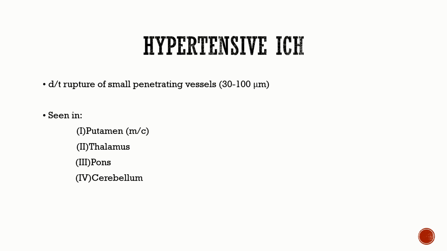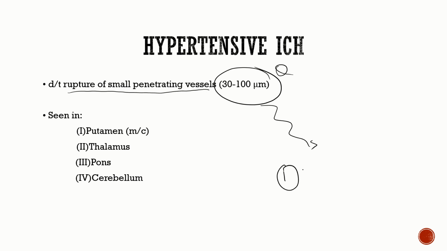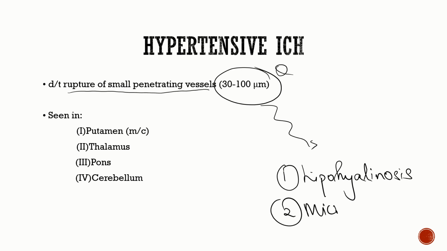Hypertensive ICH occurs due to rupture of small penetrating vessels, which have a diameter of around 30 to 100 micrometers. This is an important MCQ. What happens in this vessel is, number one, we are going to have segmental lipohyalinosis, and number two, we're going to have microaneurysms. These two pathologic changes are going to happen in these small penetrating vessels.